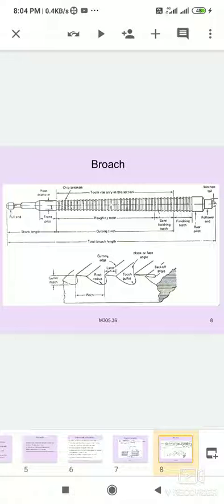Finishing teeth are designed for lighter cuts, and the last few finishing teeth are made the same size to attain a degree of accuracy and surface finish. In some broaches the last few teeth edges are rounded for burnishing action. The various parts of a typical internal pull broach are shown in the figure.